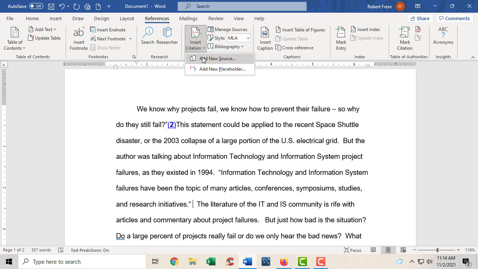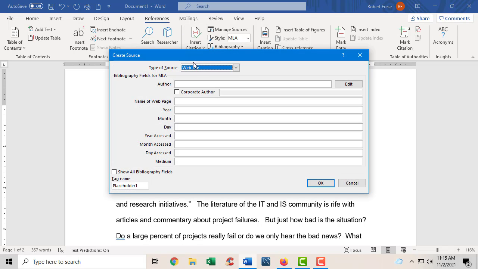Where did I get that? Well, I'm going to add a new source. And it's a website. So the author, I'm going to call it me. And I can do my name of the web page. The year, this is the year it was published. Here's when I saw it.